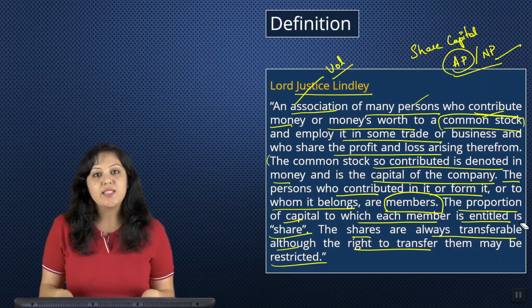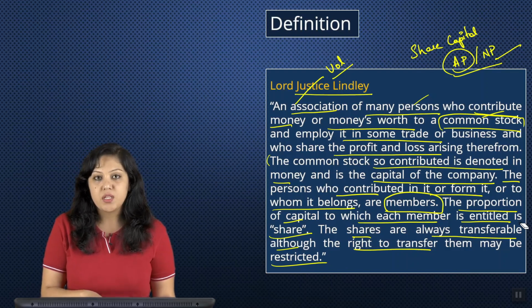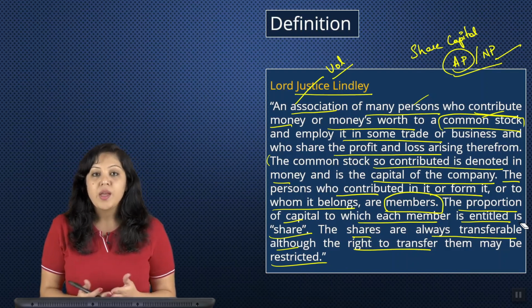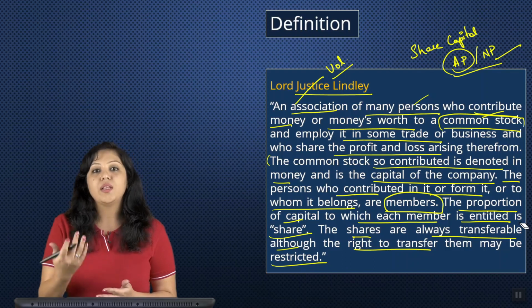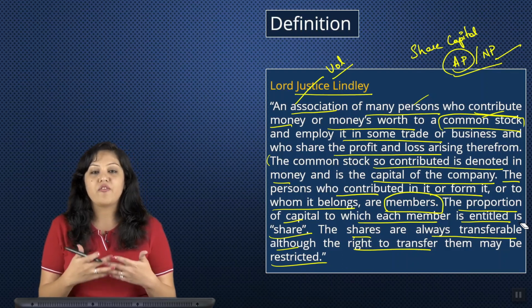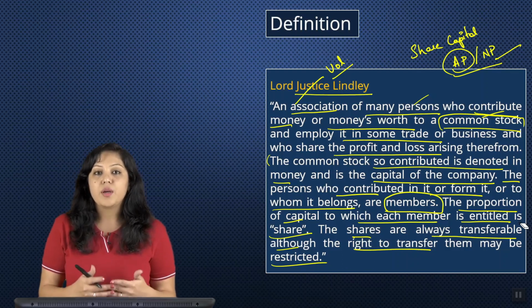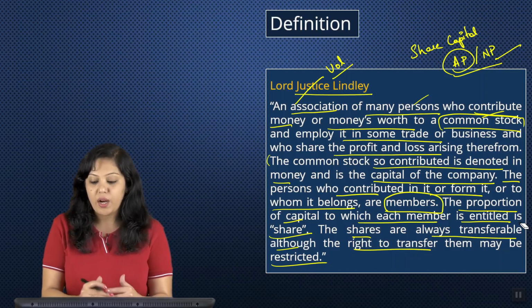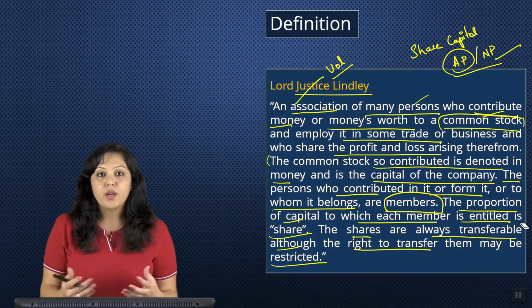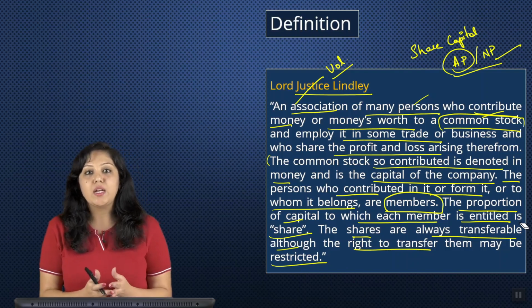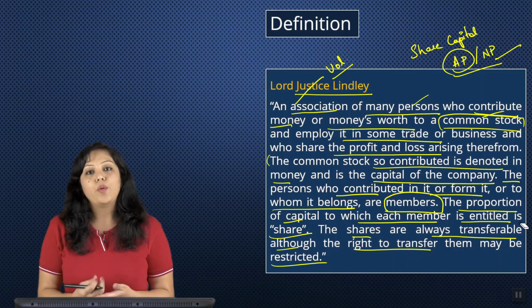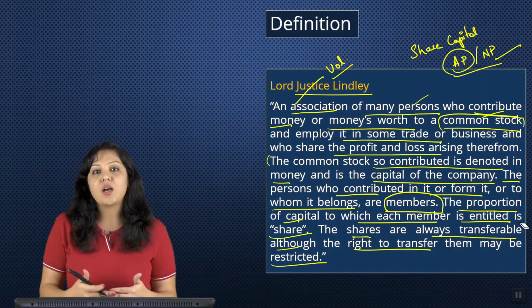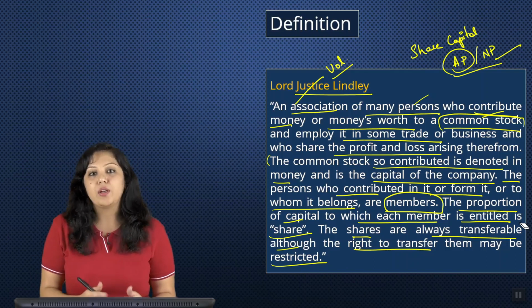So, let's summarize the entire definition. A company is an association of persons, many persons coming together. They are pooling their resources in terms of monetary resources, okay, because capital is required to start the company and to operate the company, right? And the pool which is created by individuals' contributions will be called common stock, which in the Companies Act is denoted as the capital of the company.